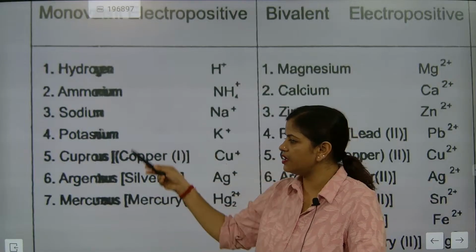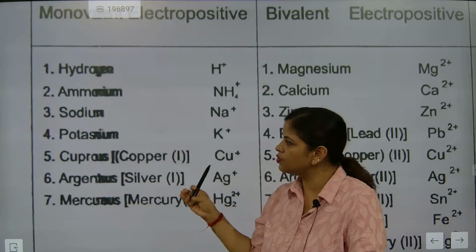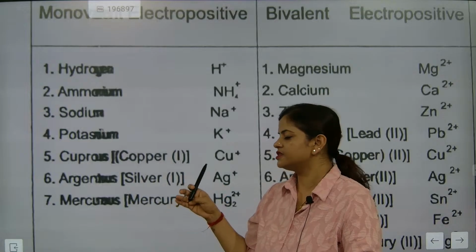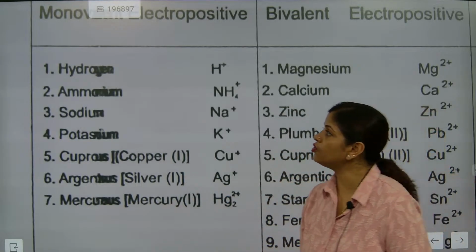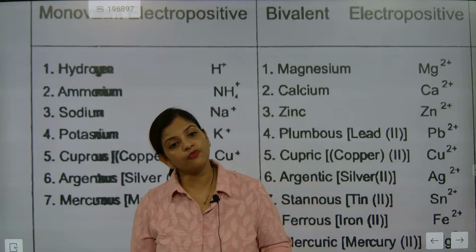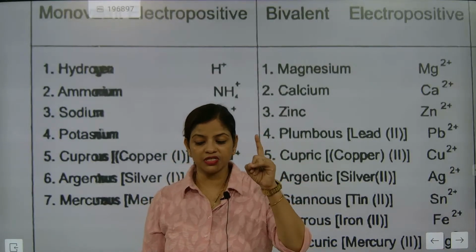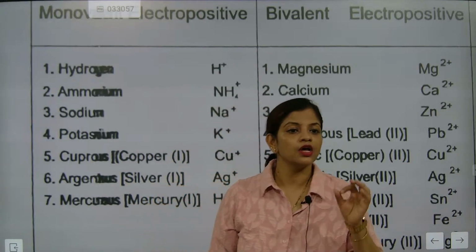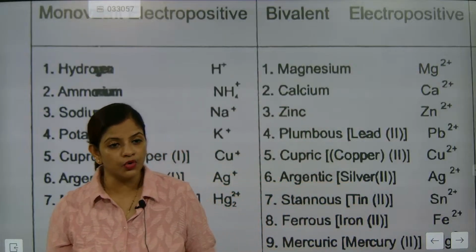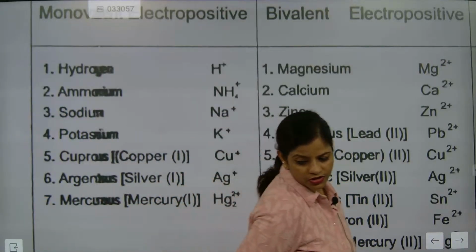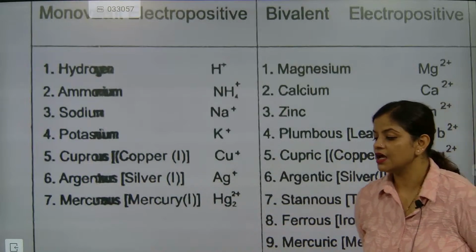But these are very, very important: hydrogen, ammonium, sodium, potassium, cuprous and silver. Note down, beta. They are monovalent. What is the meaning of monovalent, beta? Only one positive charge is considered as monovalent. Note down. One positive charge is considered as monovalent.